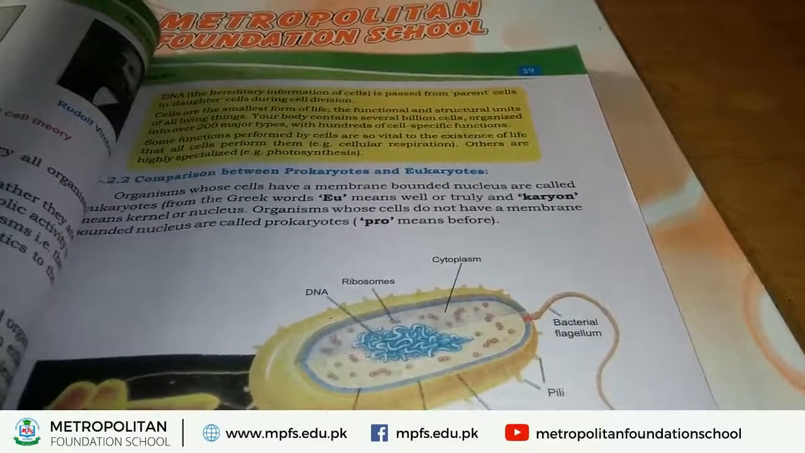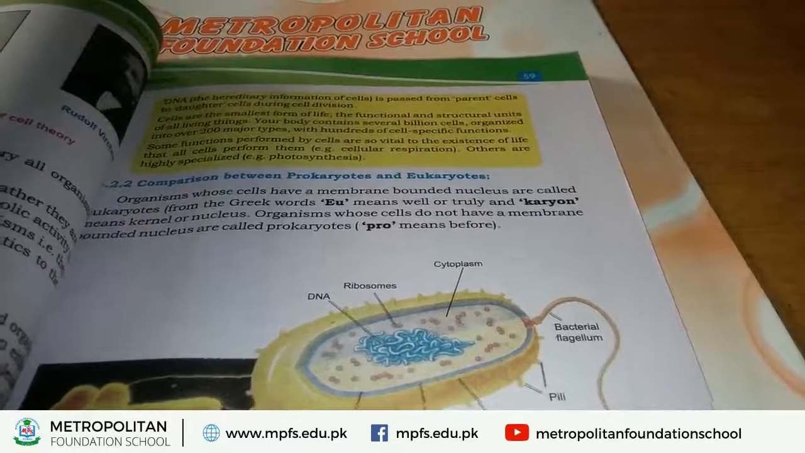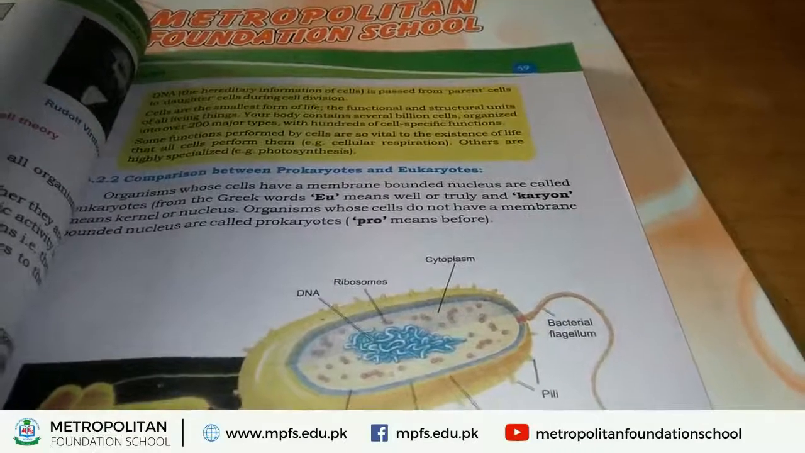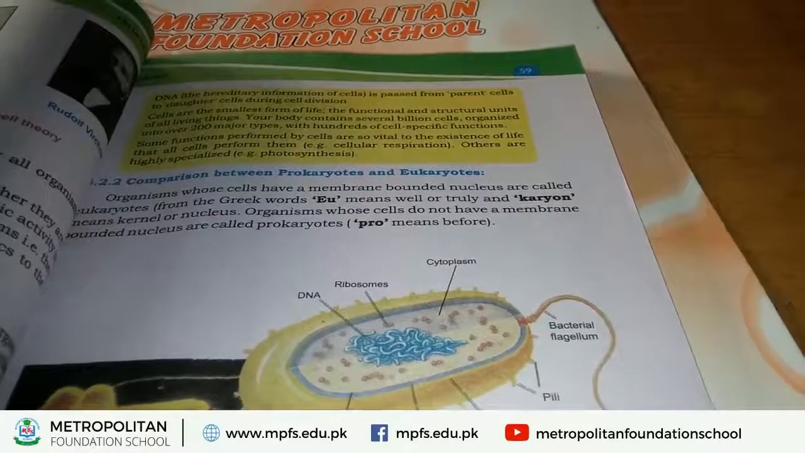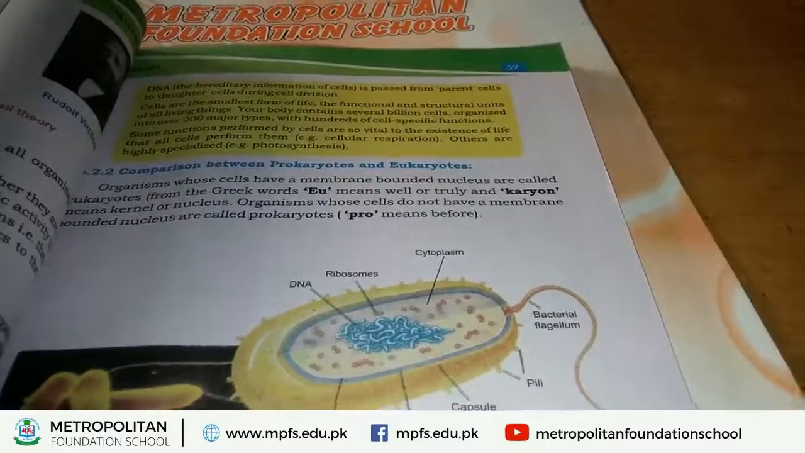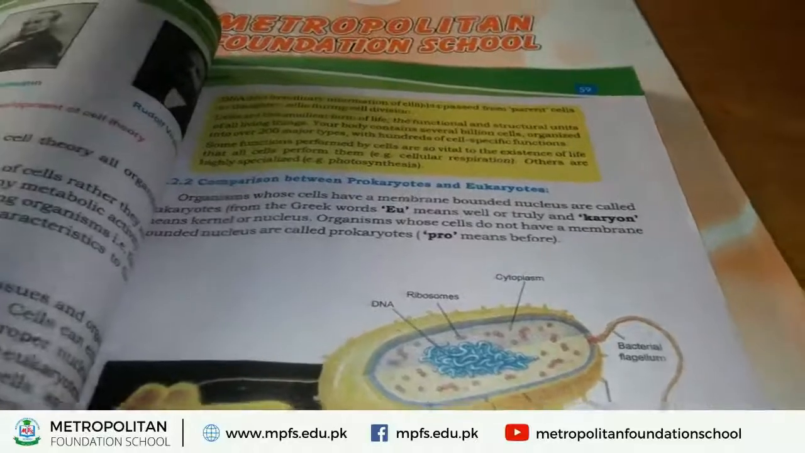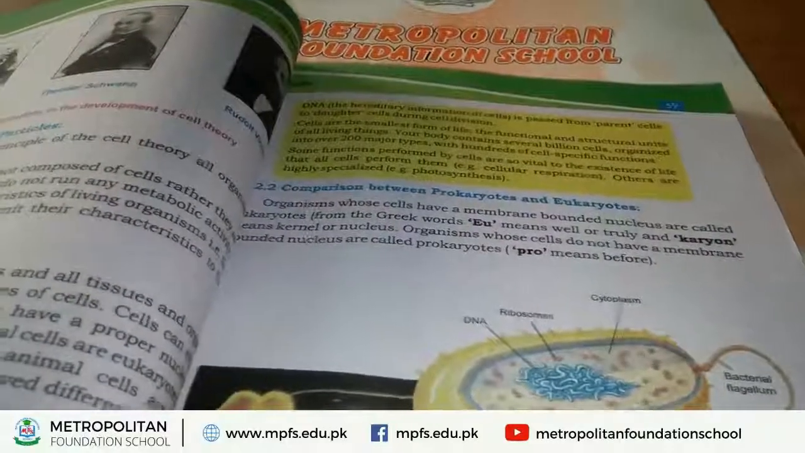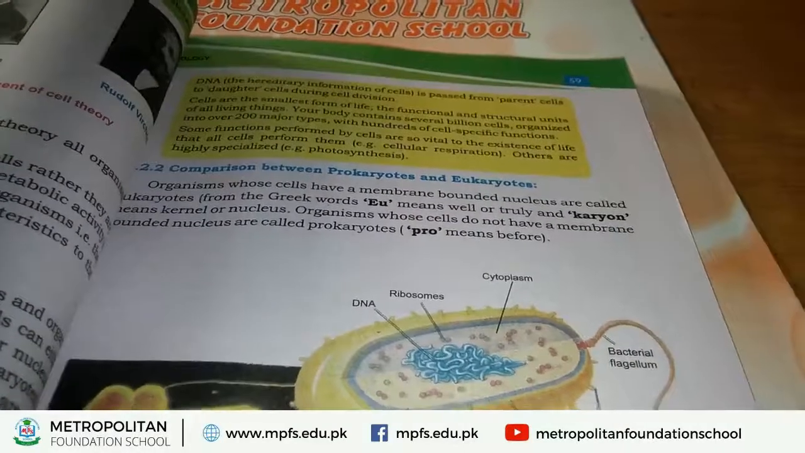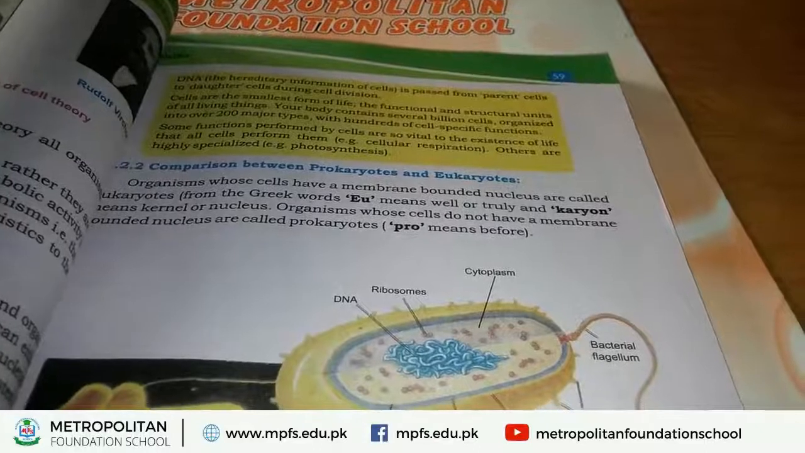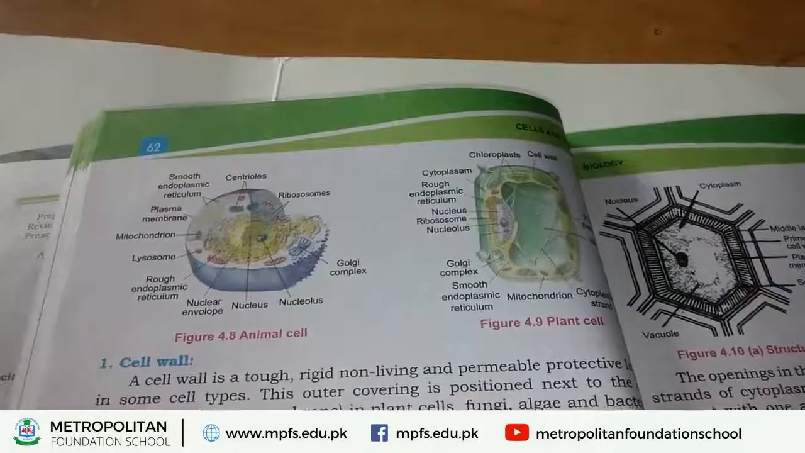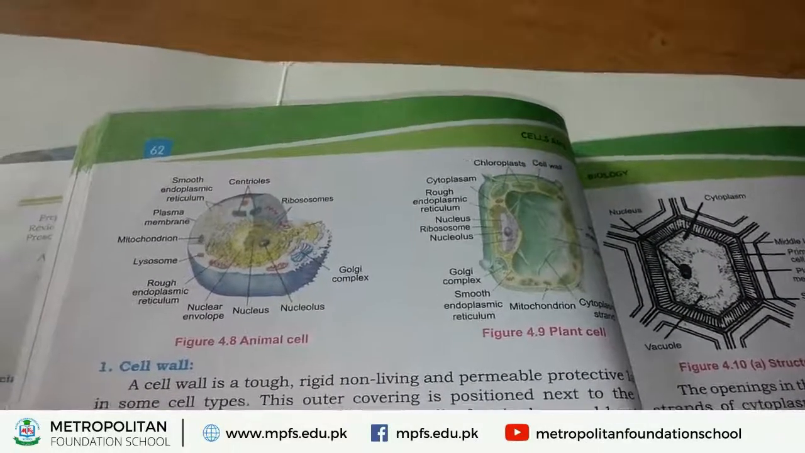So students, those organisms which possess membrane bounded nucleus are called eukaryotes, and the example of eukaryotes are animals and plants. In plants and animals, nucleus is present and around which nuclear membrane is also present. That's why they are called membrane bounded nucleus, and these organisms are called eukaryotes. Now I give you some example of eukaryotes.